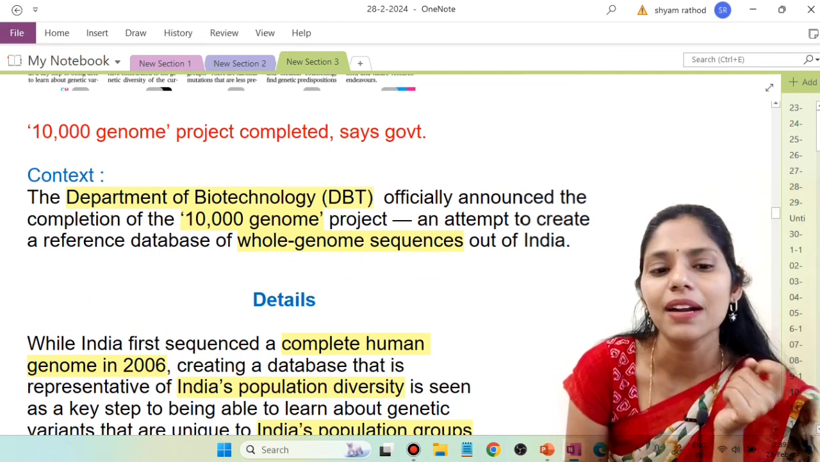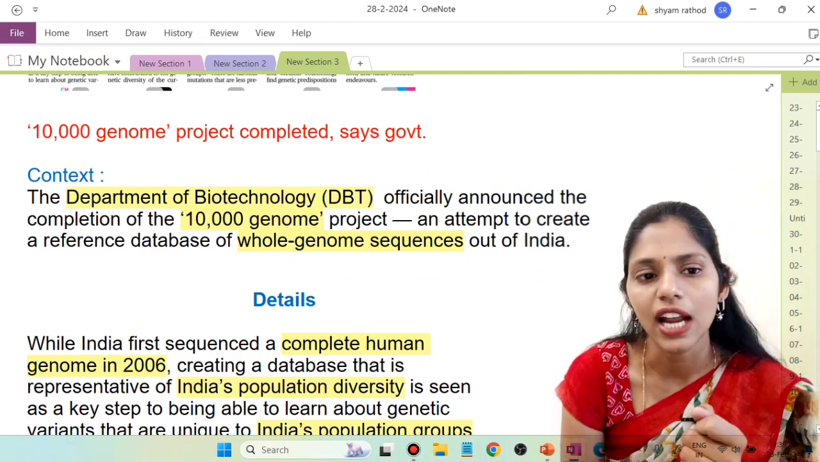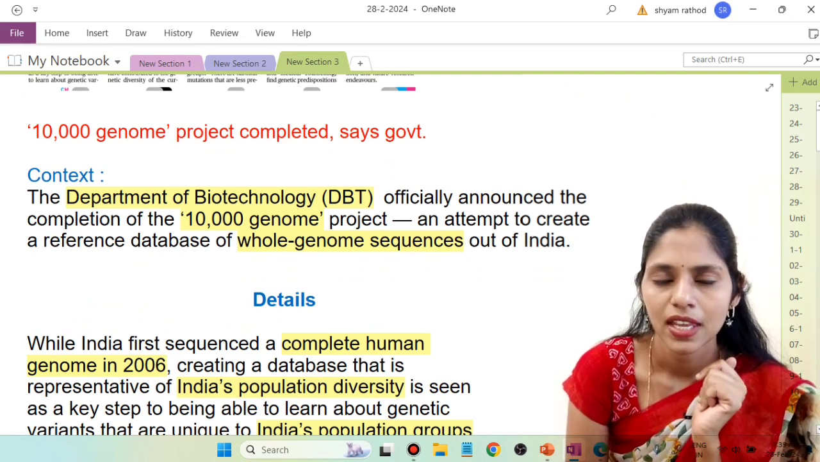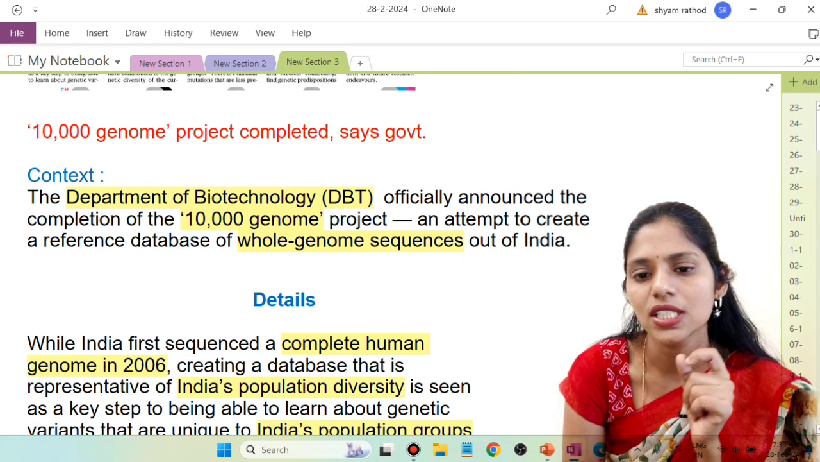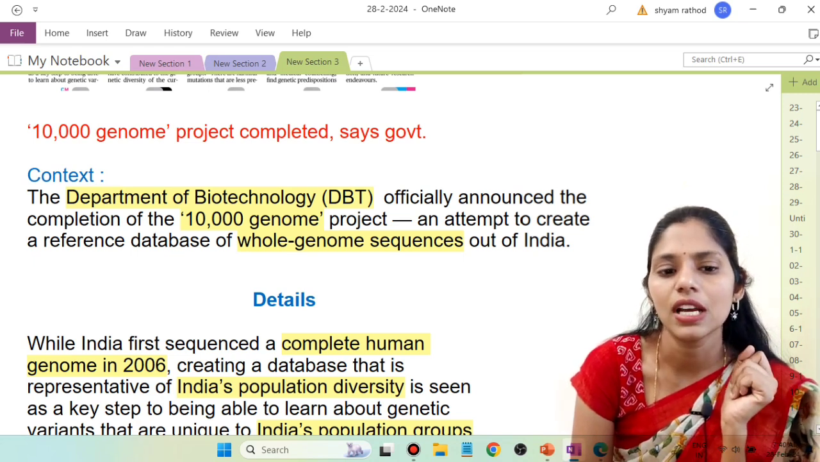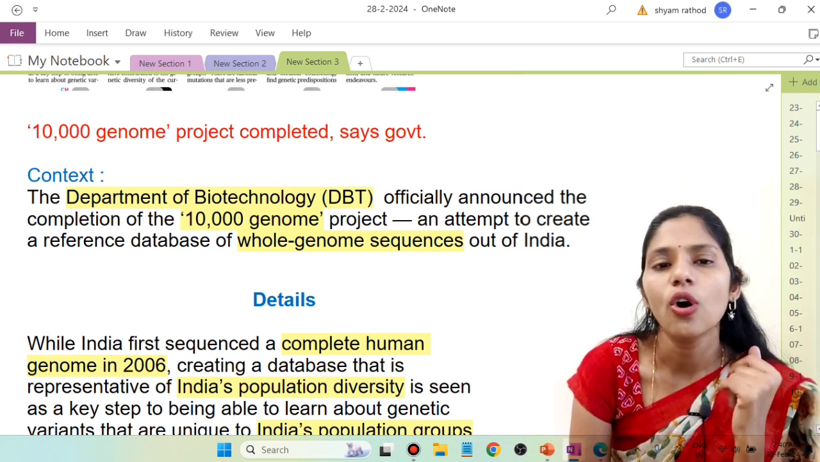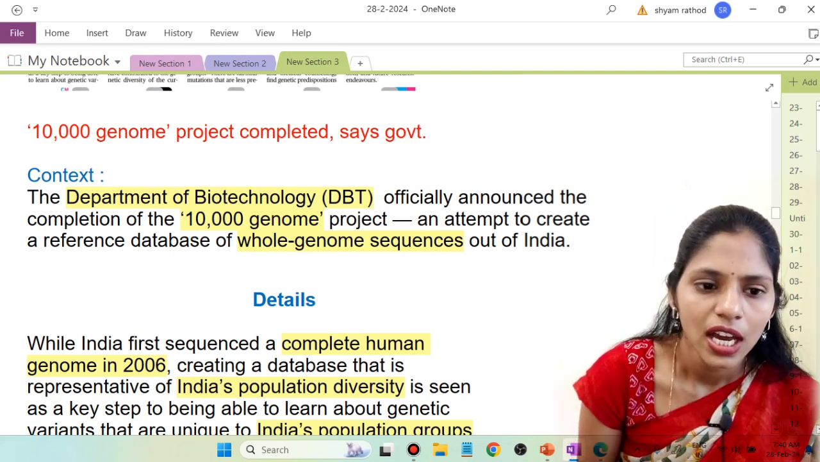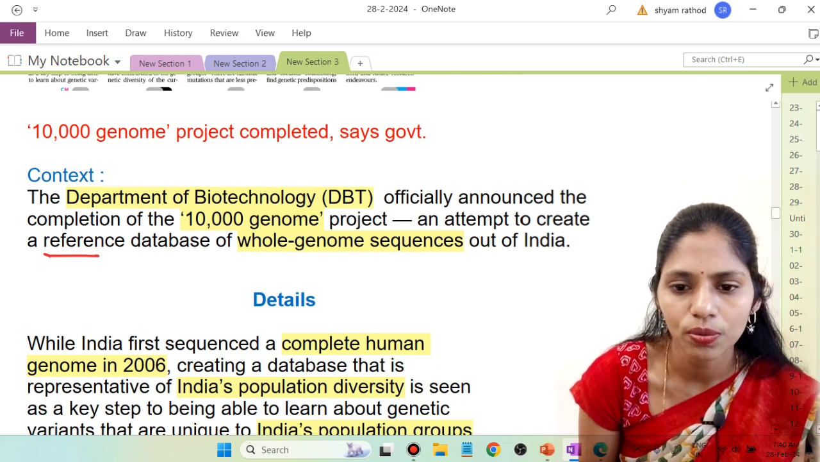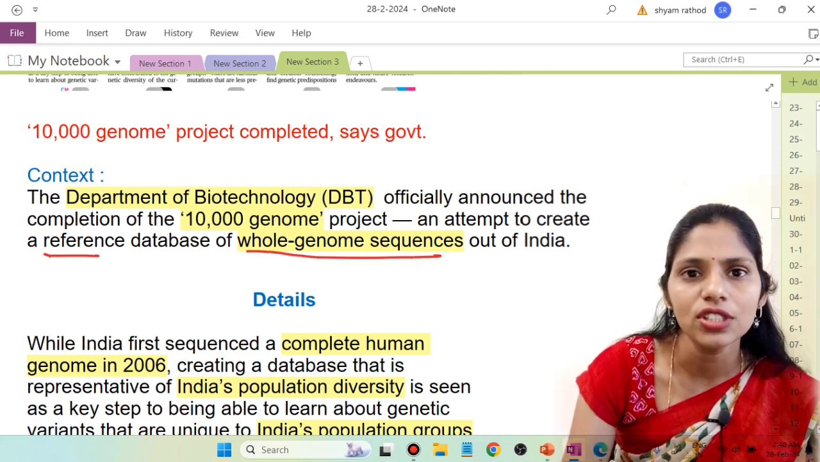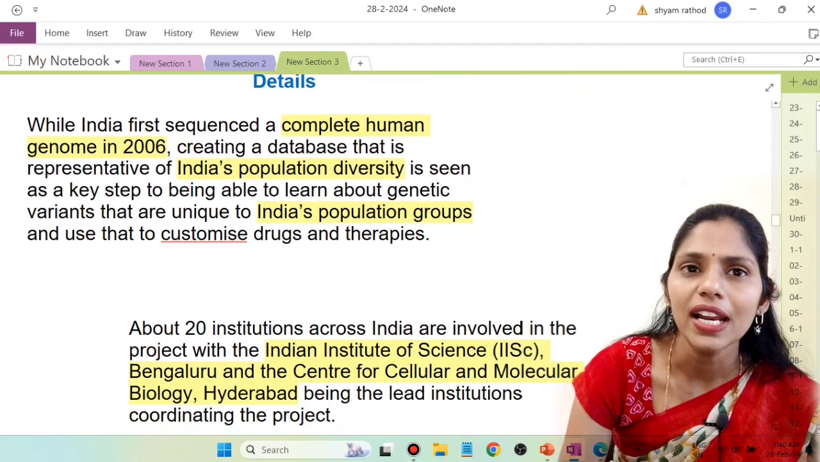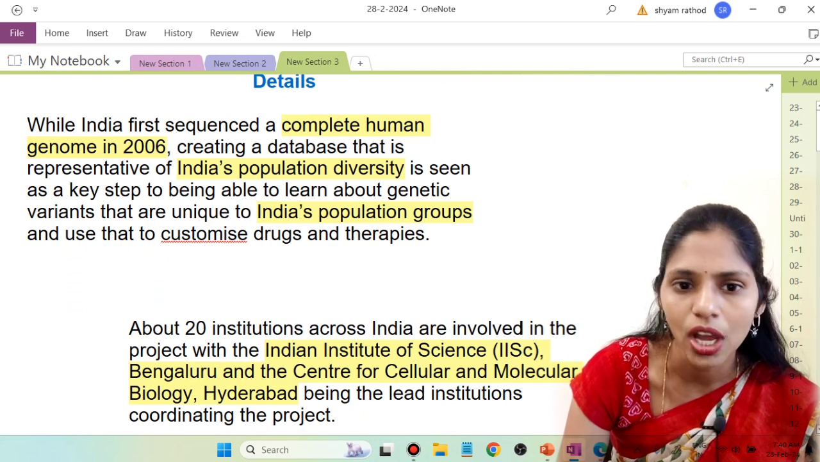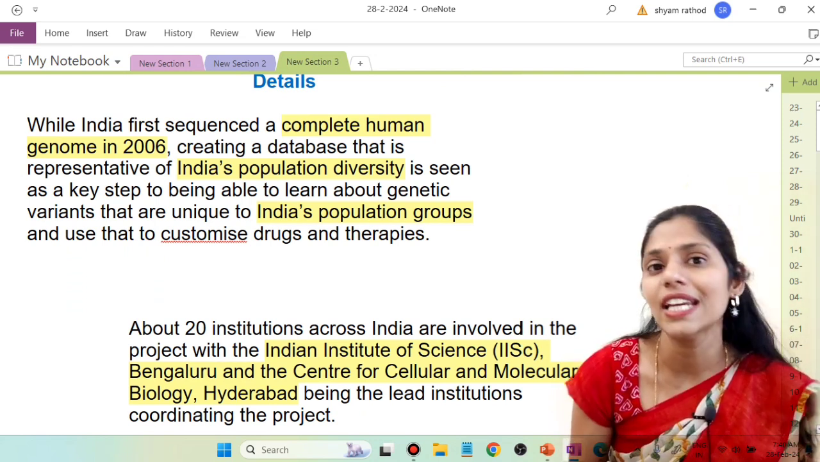Yes, our government, that is the Department of Biotechnology, officially announced that yes, we completed the 10,000 genome project. So this 10,000 genome project is an attempt to create a reference database of what? Of whole genome sequences out of India. Okay, it is an attempt to create a reference database of whole genome sequences out of India. And if you see some details, it says that India was the first to come up with the sequencing of a complete human genome in 2006, and later on we also created a database.